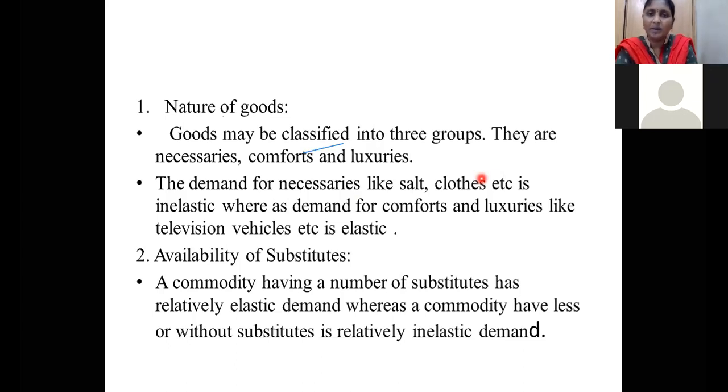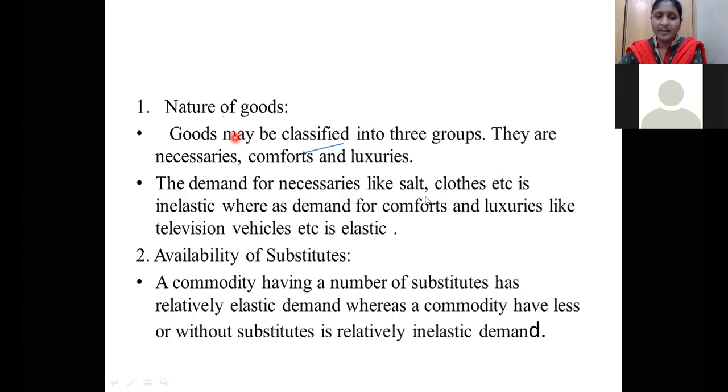These are the normal goods we require: salt, matchboxes, toothpaste, brushes, like things. These are the normal things for making our necessaries of life. So these are called normal goods. If the prices of these necessaries increase, the quantity demanded is not going to change.